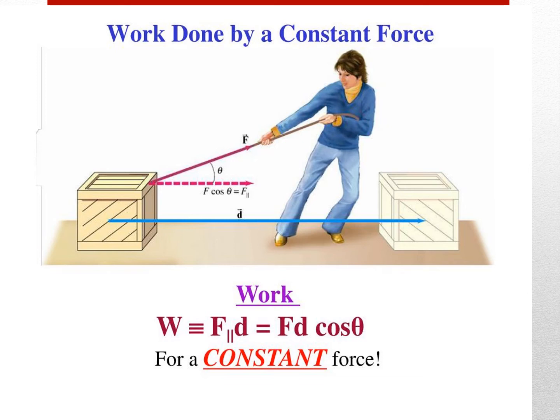According to Newton's second law, the force acting on the mass along the inclined plane is F equal to mg sin theta. Note that this force is constant throughout the motion of the mass. The work done by the parallel component of the gravitational force is given by W equal to F d cos theta, where F is the force and d is the displacement. So we have to apply this formula.